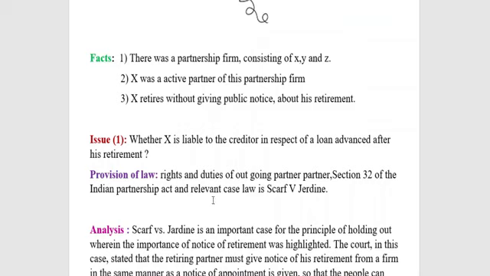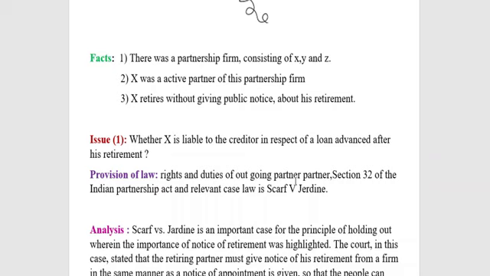So here, the rights and duties of an outgoing partner. What are the things which will be attached here? That is, the rights and duties of the outgoing partner. That means what the outgoing partner has to do according to Section 32 of the Indian Partnership Act. The retiring partner, what does he have to do? He must give public notice of his retirement.